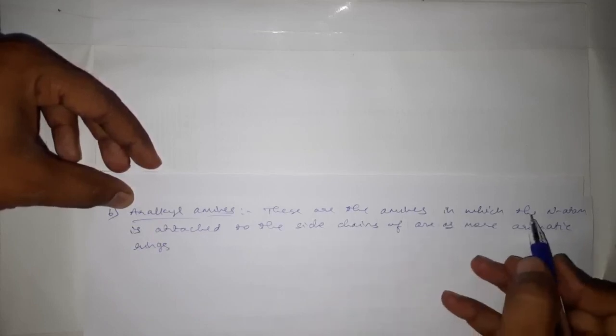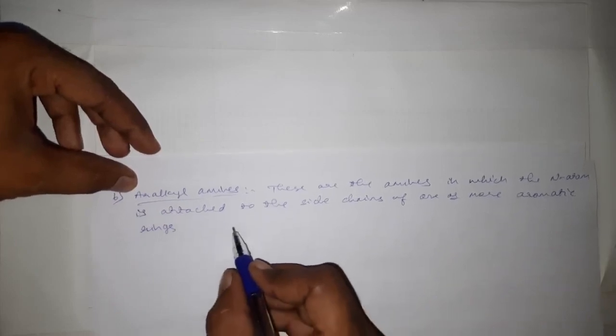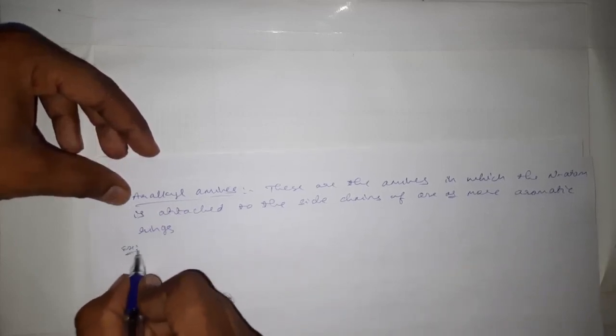These are the amines in which the nitrogen atom is attached to the side chains of one or more aromatic rings. For example, we can write